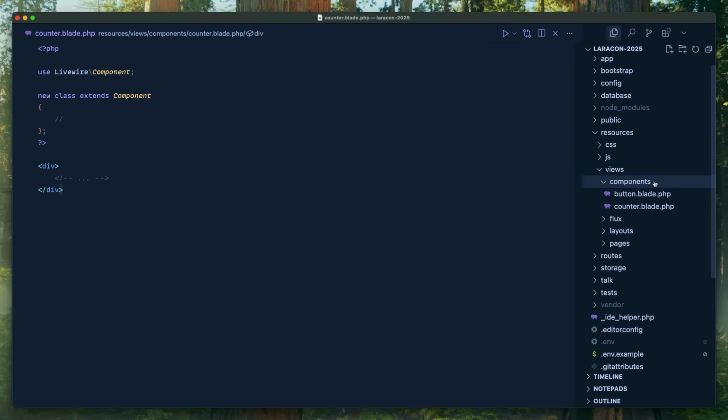But one thing that bugs me about this experience is there's two Blade files, but these are different. One's a Blade component, one's a Livewire component. And it bugs me because you have to look at the source code to find that out. I don't like that. It'd be nice if we had some way to differentiate just by looking in the sidebar. So I came up with two solutions. I'll show you the right one first. Let's do the right solution.